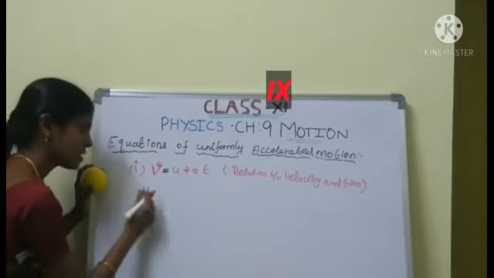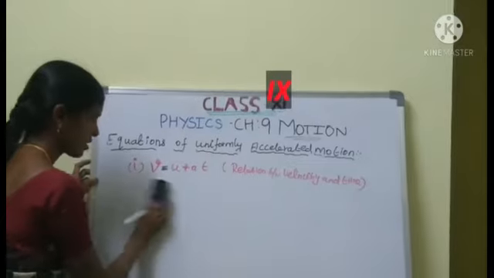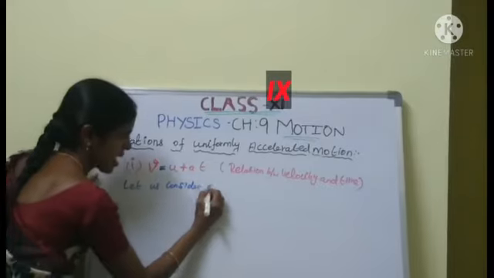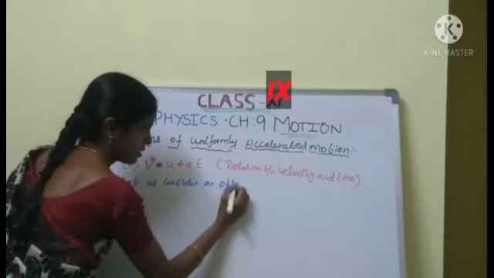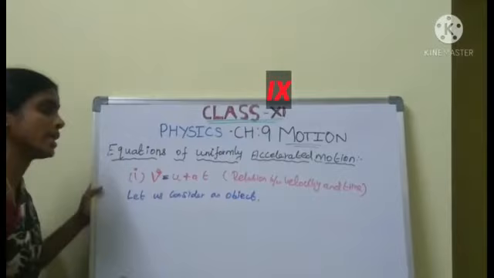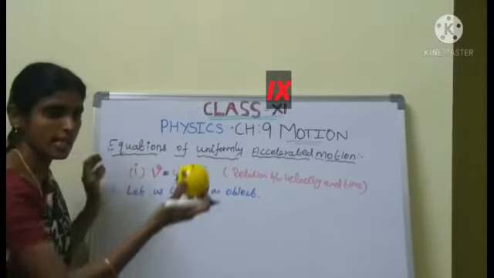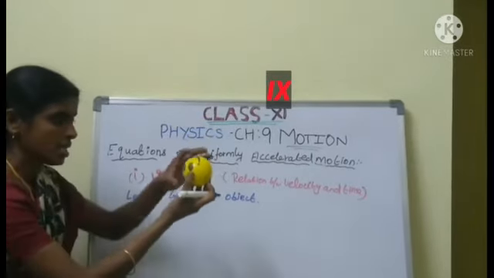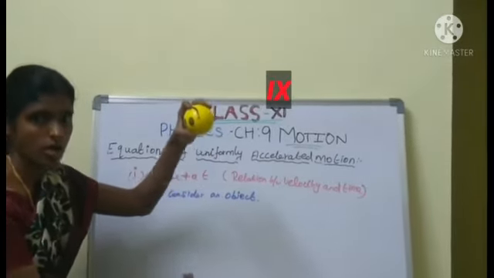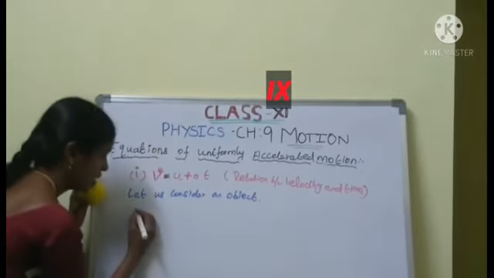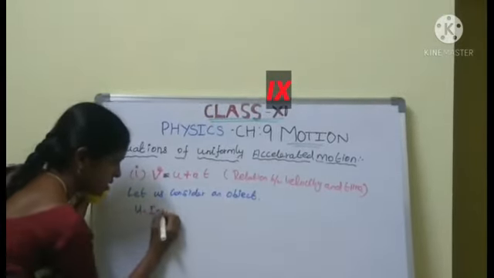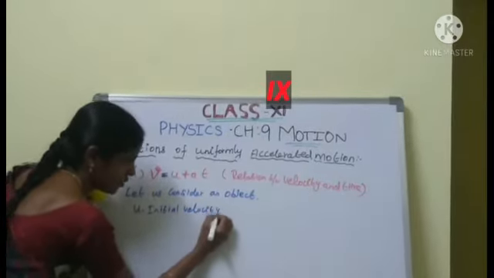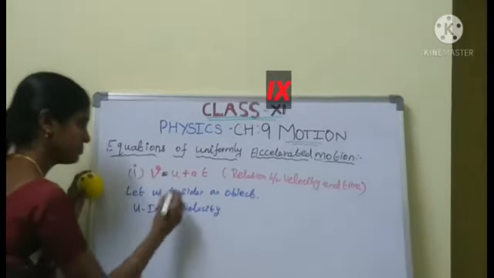Let us consider any one object, a ball. U is the initial velocity of the object.